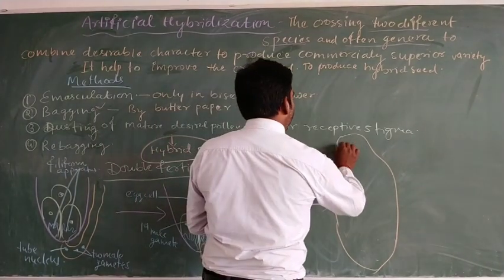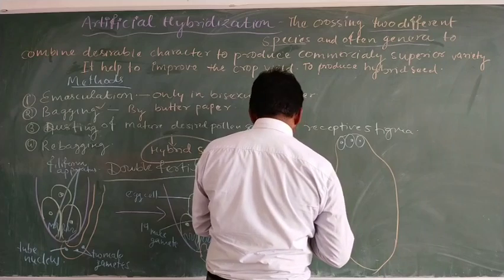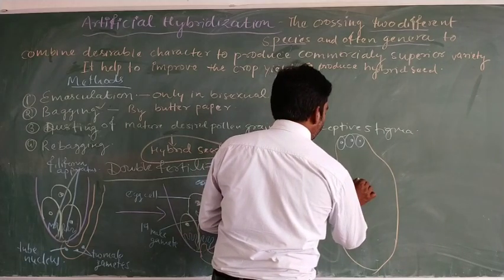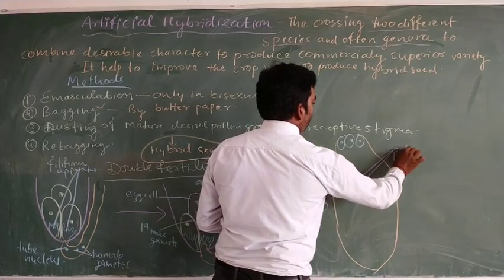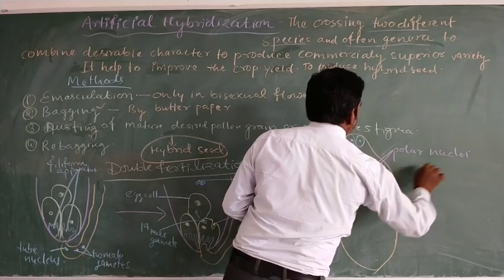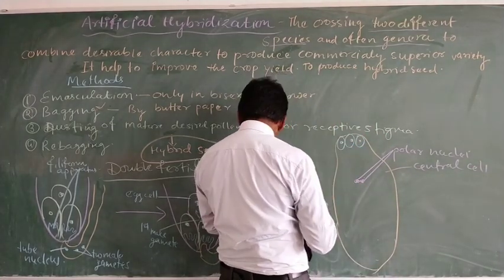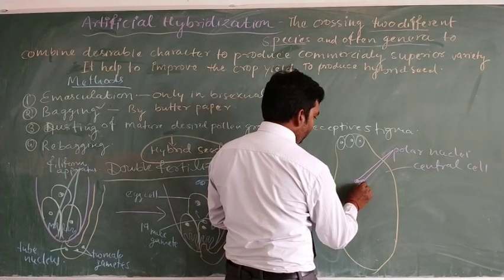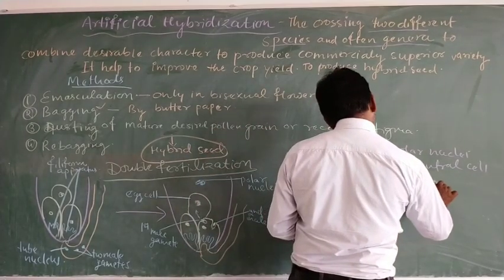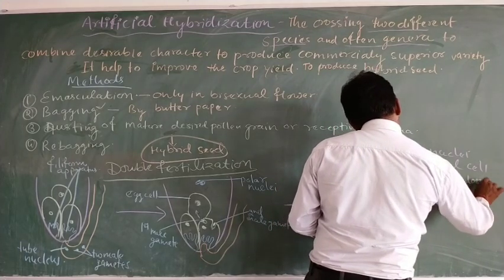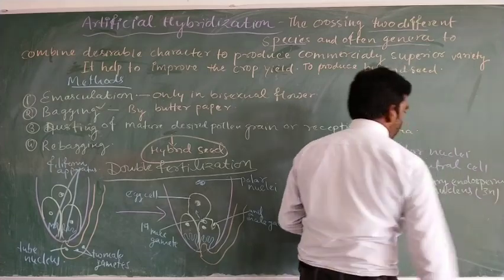Here there are antipodals, and inside the central cell there are two polar nuclei, and this is the central cell, and here one male gamete reaches, and these three together form the primary endosperm nucleus, which is 3N, triploid.